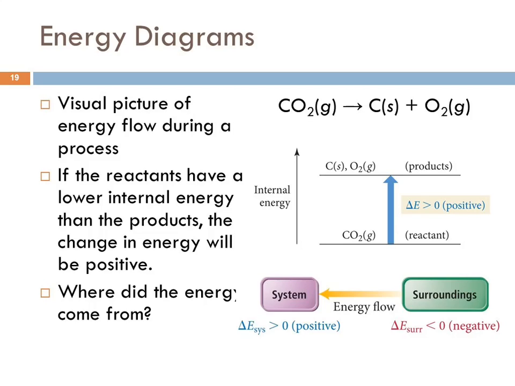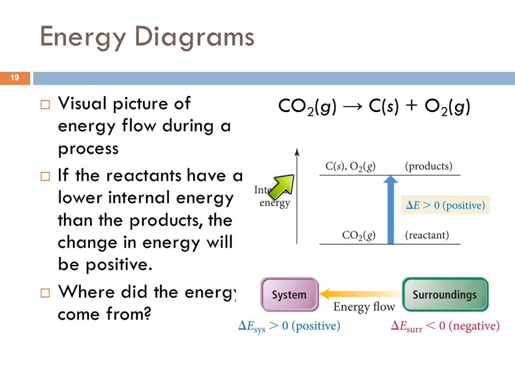We use energy diagrams to help us visualize the flow of energy. So here's a reaction, carbon dioxide decomposing to carbon and oxygen. And in a graph like this, we're looking at internal energy increasing as we go up. So here's our reactant at the bottom and our products at the top. And this tells us delta E is the final minus the initial. The products are the final, so here's their internal energy.